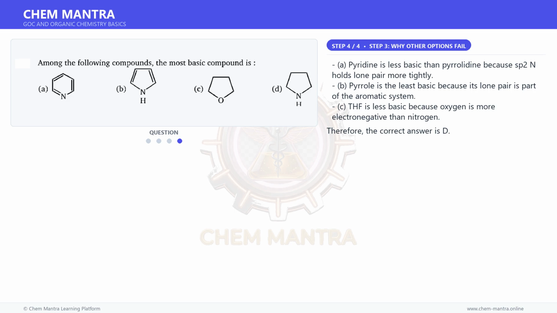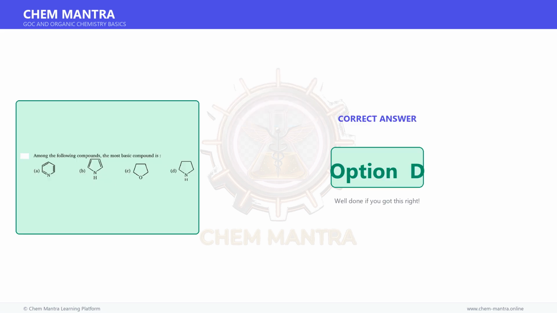And for the final step. A. Pyridine is less basic than pyrrolidine because sp2 N holds lone pair more tightly. B. Pyrrole is the least basic because its lone pair is part of the aromatic system. C. THF is less basic because oxygen is more electronegative than nitrogen. Therefore, the correct answer is option D.